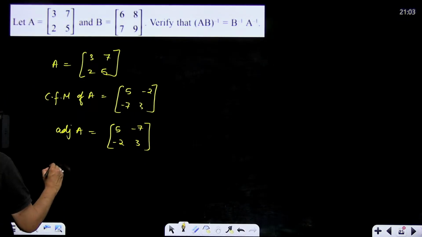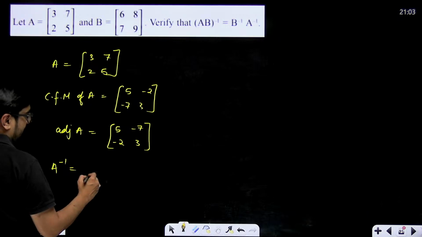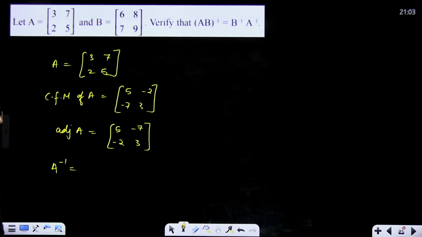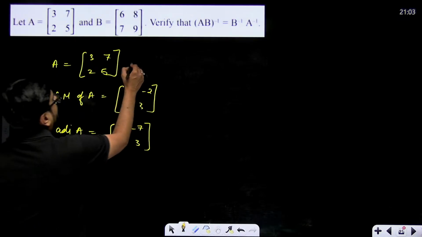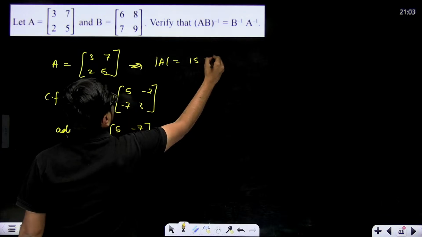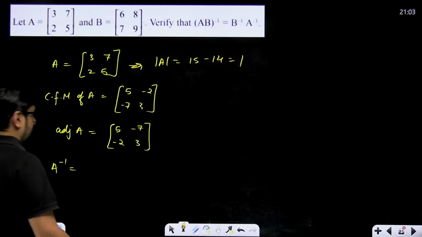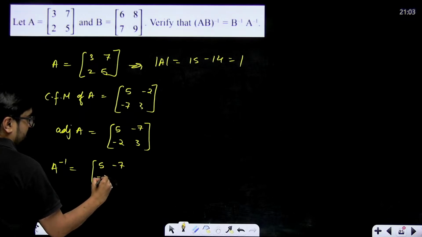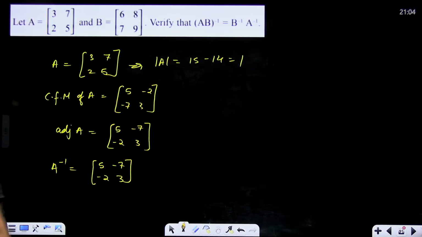Correct. So what will A inverse be? A inverse will be this matrix divided by determinant of A. What will be the determinant of A? From here, determinant of A we can simplify as 15 minus 14, that means 1. So A inverse will be nothing but this matrix, 5, minus 7, minus 2, 3, divided by 1 only, so the same thing.